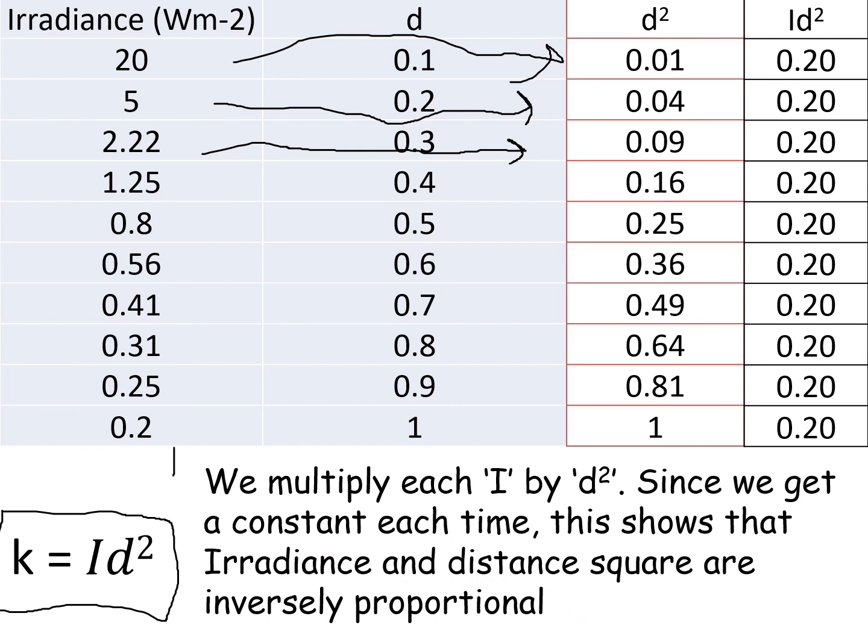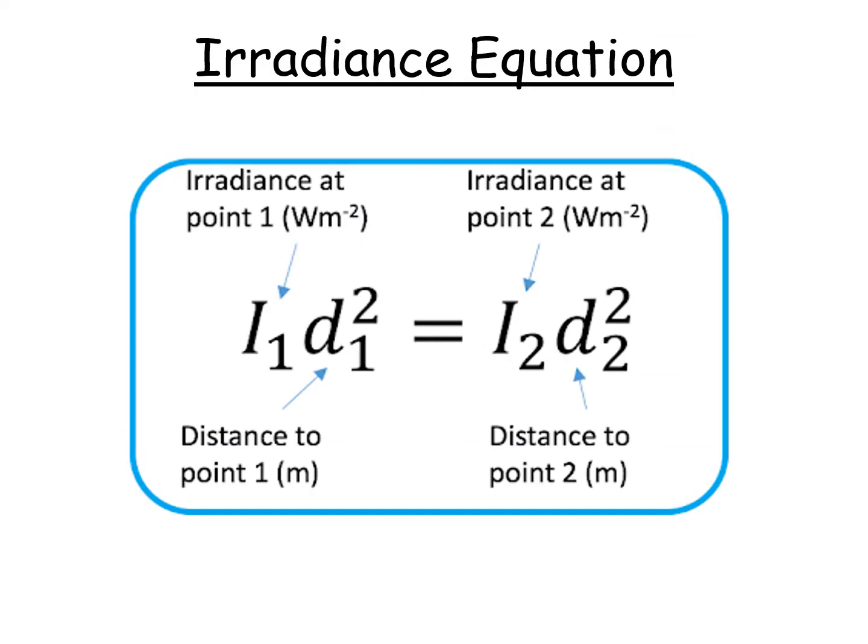If you want, you could even copy down this and this as well. And finally, K equal to I D squared isn't really that useful. So this is the actual equation you're going to be using in the next lesson. So just to give you what this equation is, it means the irradiance at point 1 times the distance squared at point 1 is equal to some other irradiance at another point times the distance at that other point squared. And we're going to see how this equation is used in some worked examples in the next lesson.